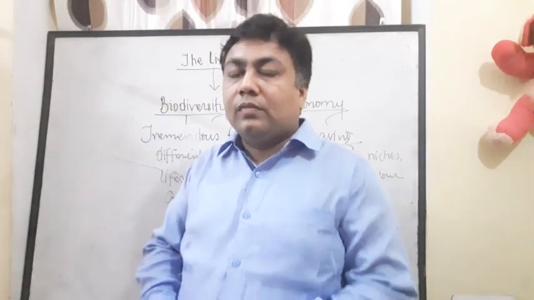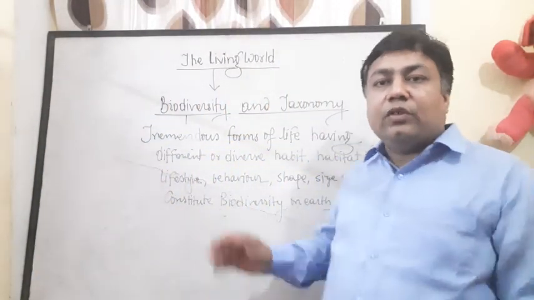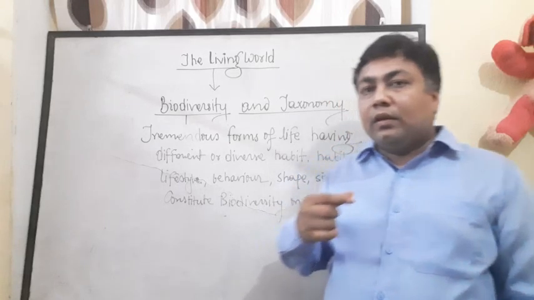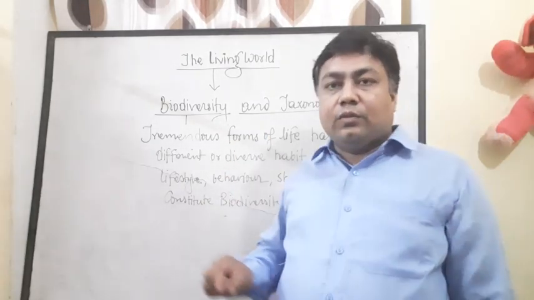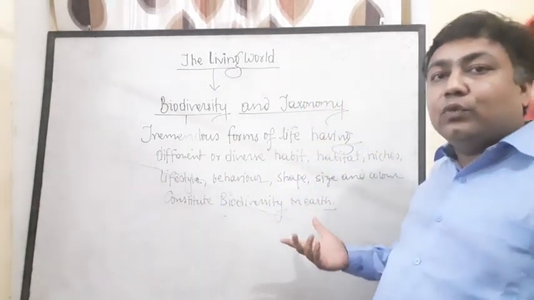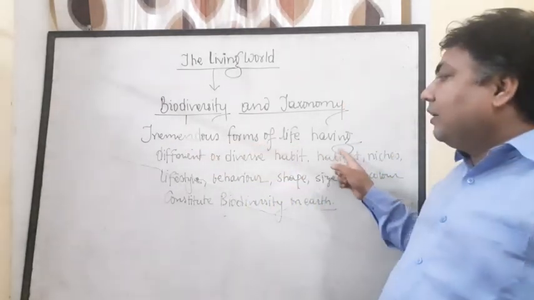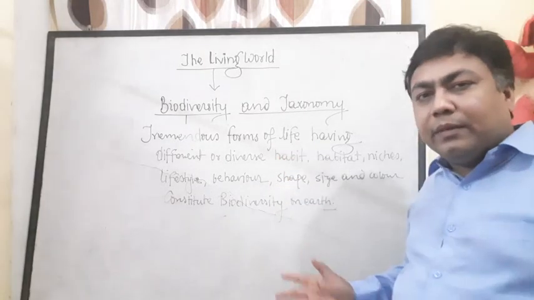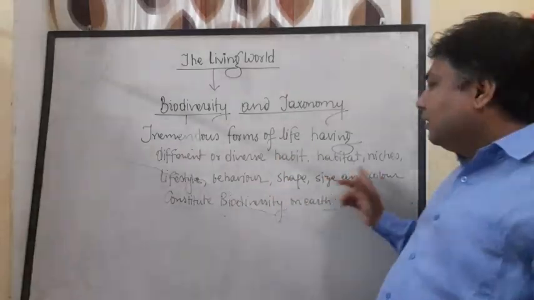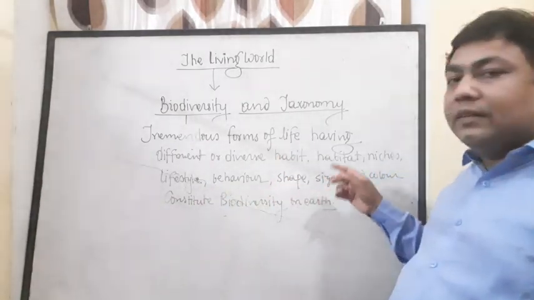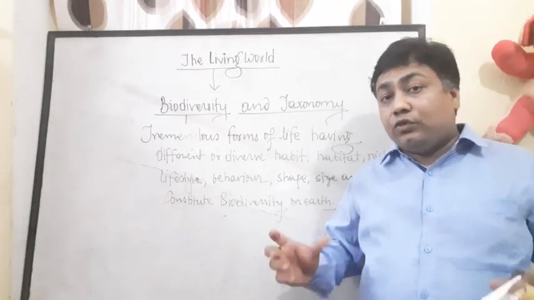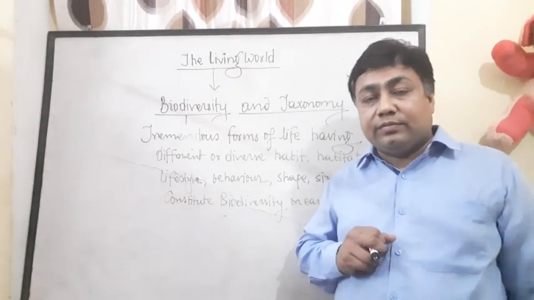So, this is the definition of biodiversity. Once again, I just read it so that you could get it clearly on the board. Tremendous forms of life having different or diverse habitat, niches, lifestyle, behavior, shape, size, and color constitute biodiversity on Earth.